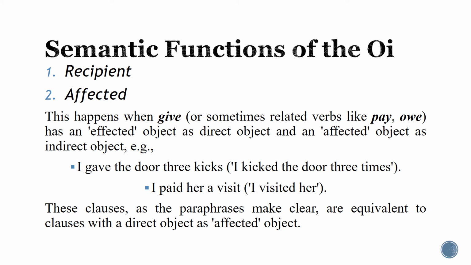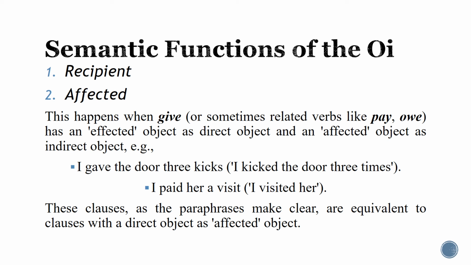So in normal sentences, we can simply say I visited her. When we analyze this sentence, I is a subject, visited is the verb, and her is a direct object that is affected, semantically affected by the action of visiting.